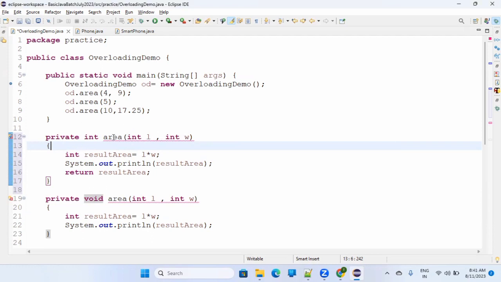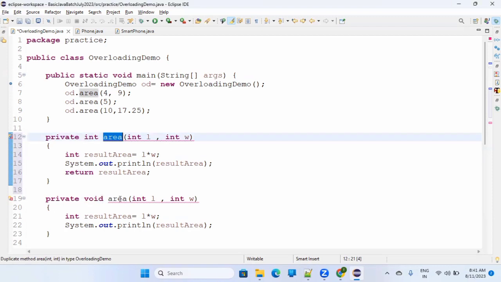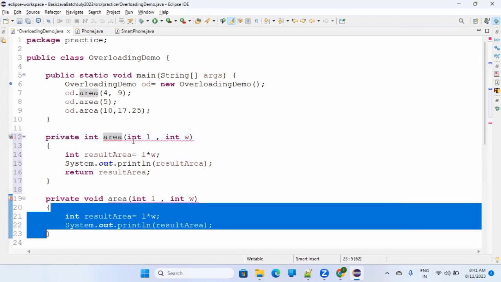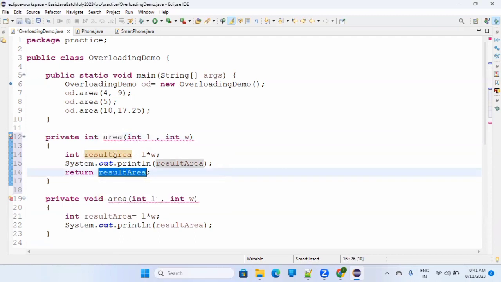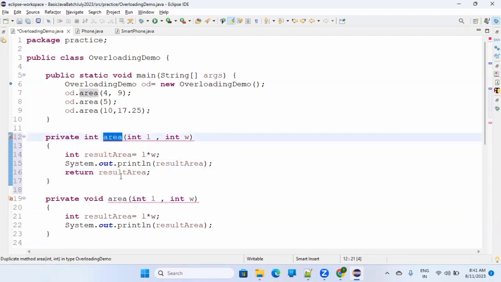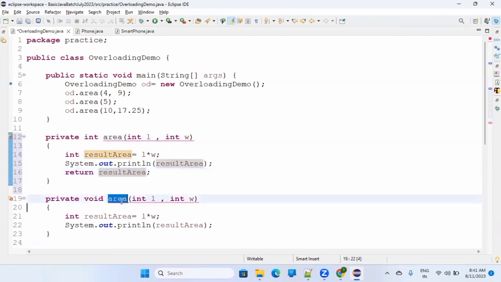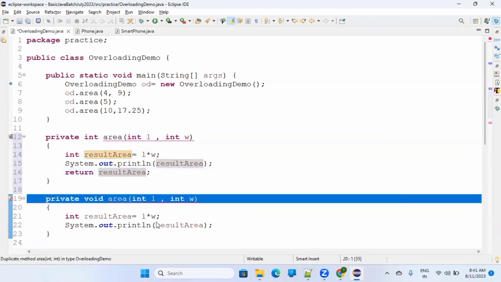It's like having two shops which sell the same type of item, but one shop does home delivery and the other doesn't. There is no return type here.